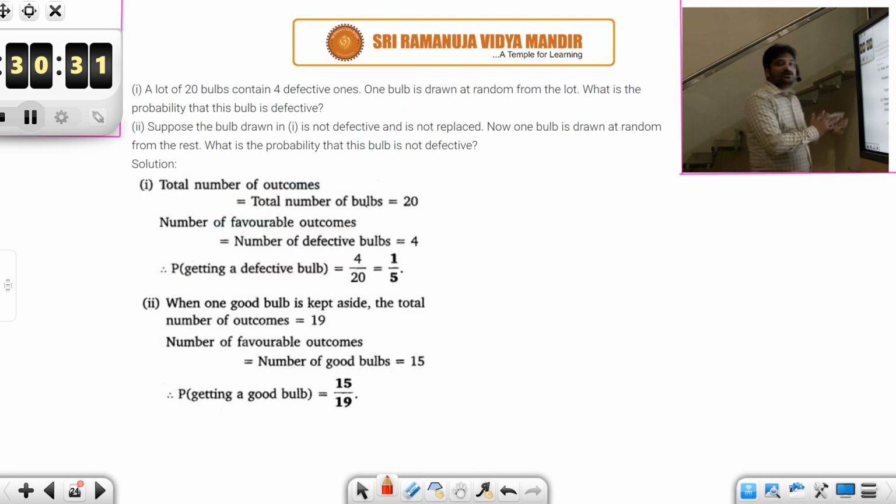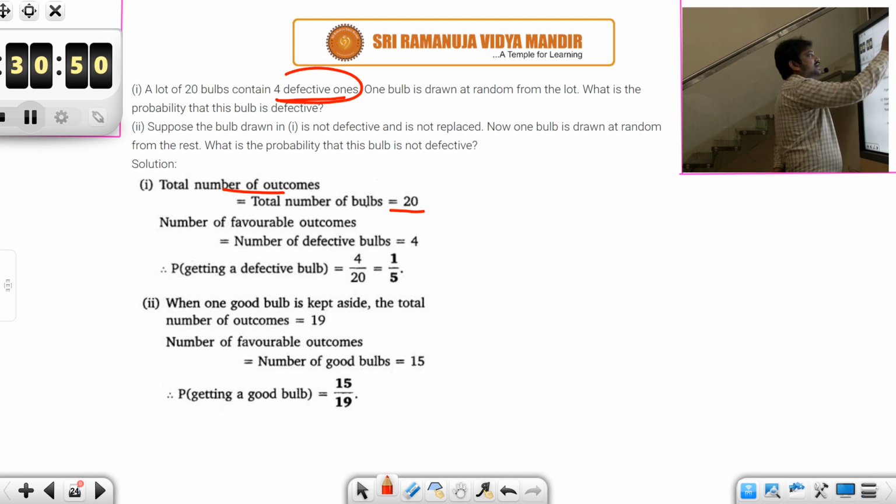These are very easy. Just follow the classical definition of probability, that is the ratio of the number of favorable outcomes to total number of outcomes. A lot of 20 bulbs contain 4 defective ones. So total number of outcomes are 20, total number of bulbs, and out of these 4 are defective. So good ones are 16 in number, right?